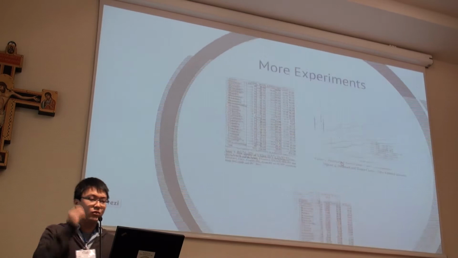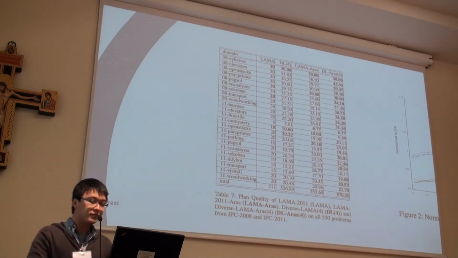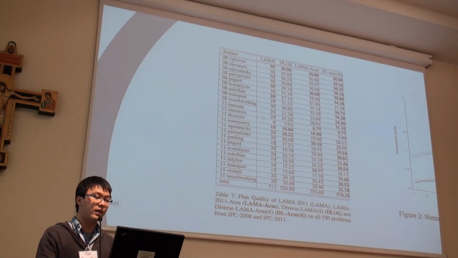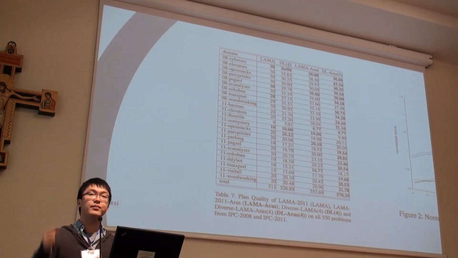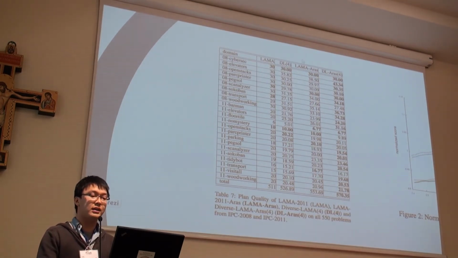So let's look at a bit more results. Here, we are testing on IPC 2008 and IPC 2011. We have Llama, which DL4 basically is restarting policy Llama. And here is Llama ARAS, and here is restarting Llama with ARAS. We can see that it's improved and gets the best score here. And actually this score is higher than the sum of the improvements of these two planners.